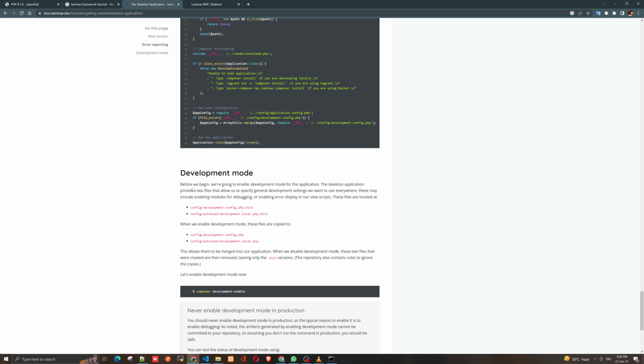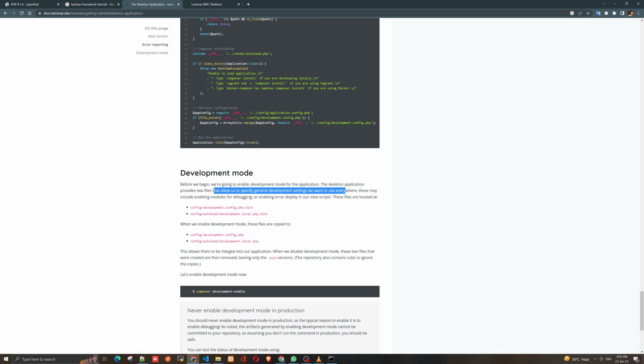So, development mode. Before we begin, we are going to enable development mode for the application. The skeleton application provides two files that allow us to specify general development settings we want everywhere.